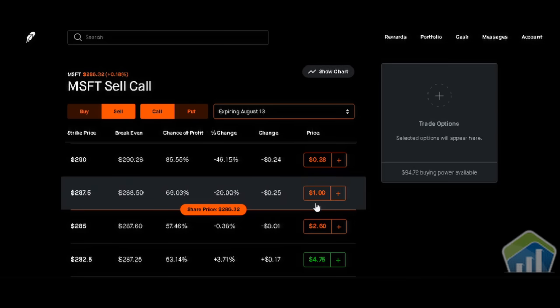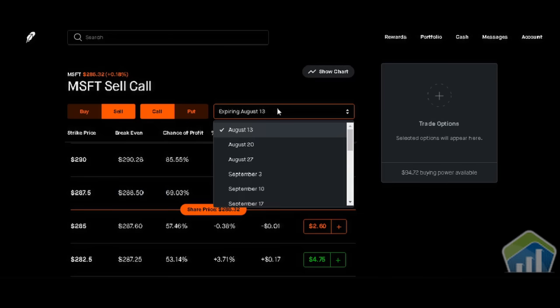So I'm showing you different ways that you can pick up some money with the money that you have, on a routine basis. You can do this weekly, bi-weekly, tri-weekly, monthly, and so forth. Just take a look at the expiring dates, and these are all the time frames that you can do.